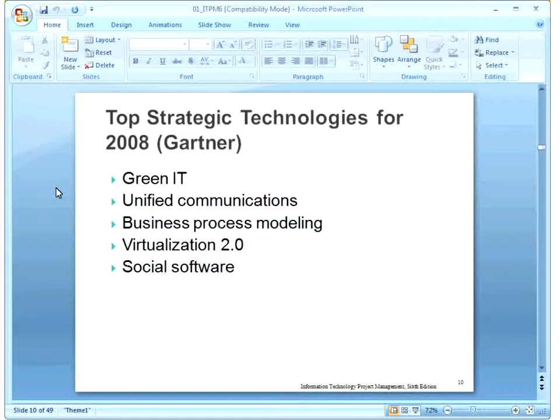Whenever we want to upgrade ourselves or grow, we go for new technology, and new technology gets developed after a new project is developed. You can add more to this list, but this is just the top strategic technologies list.